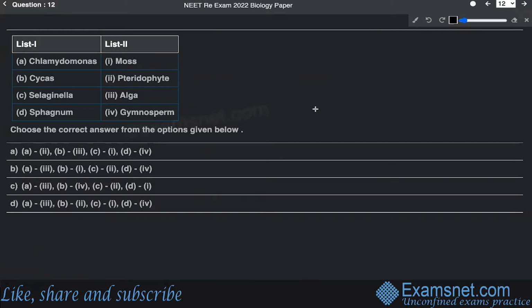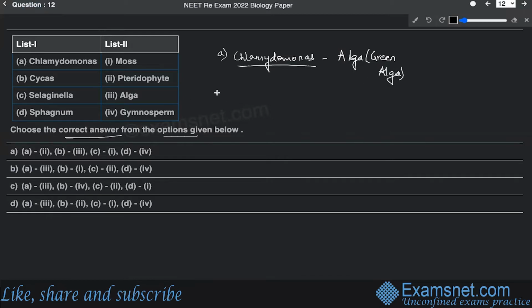Next is question number 12. Question number 12 is a match the column kind of question, and you have to choose the correct answer from the options given below. All right, now let us put the options. Chlamydomonas is basically a green alga. Chlamydomonas is an alga, and that too a green alga actually.